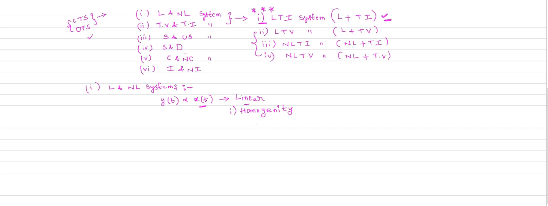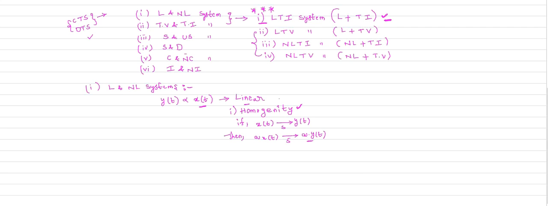What is homogeneity? If x of t is the input you are applying to your system, and your system produces output y of t, then homogeneity states that if you scale your input and apply it to your system, and your system produces the scaled output, then your system follows the principle of homogeneity.